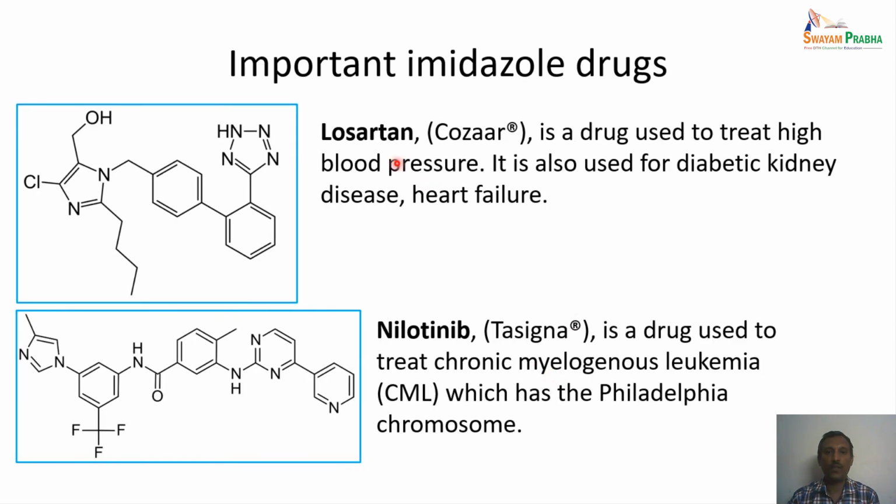And we have losartan. This is a drug which is used to treat high blood pressure, and it is also used for diabetic kidney disease, heart failure and other things. And then we have nilotinib, and this is a drug used for the treatment of chronic myelogenous leukemia, which has a Philadelphia chromosome. So this is a very specific drug which is used specifically for treatment of CML.